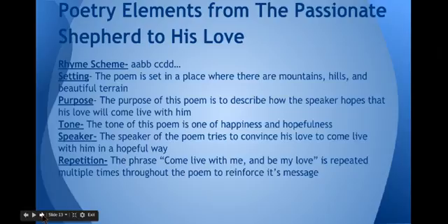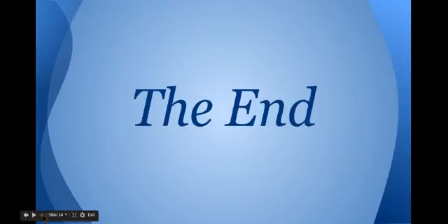The speaker of the poem tries to convince his love to come live with him in a hopeful way. And there's also some repetition in this poem because the phrase, "come live with me and be my love," is repeated multiple times throughout the poem to reinforce that he really wants his love to come live with him.